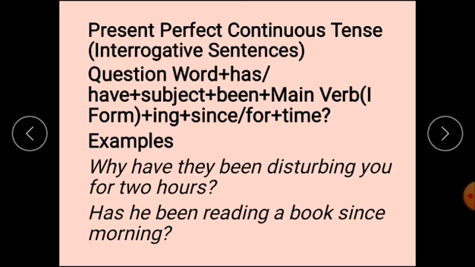Some examples are there. Why have they been disturbing you for 2 hours? Why is here as the question word. In the second sentence, you will find there is no question word. It has started with the auxiliary verb. Has he been reading a book since morning?